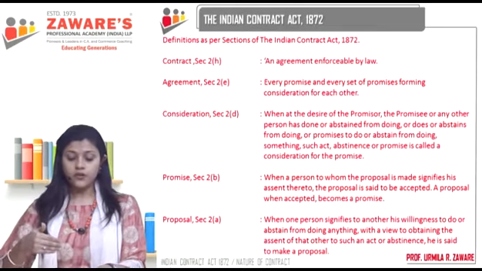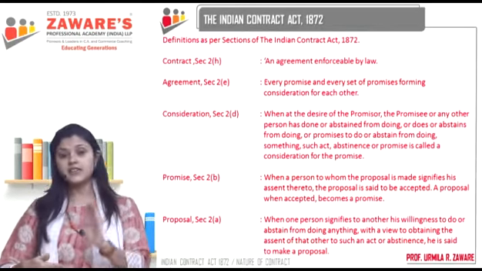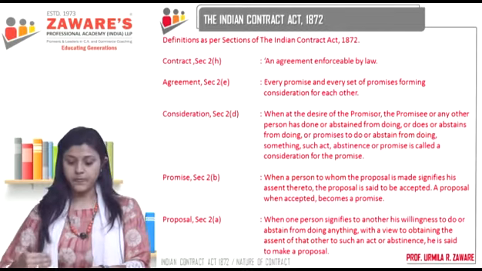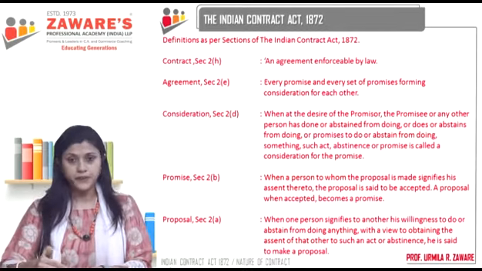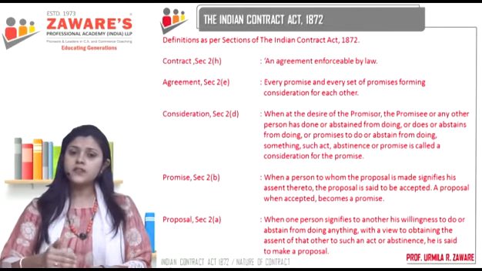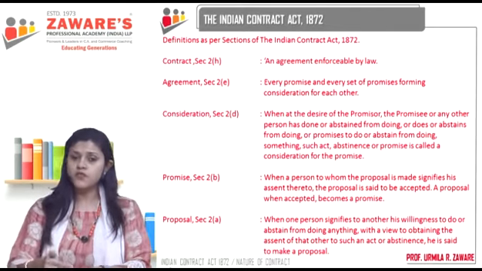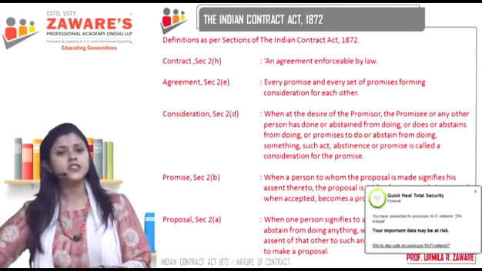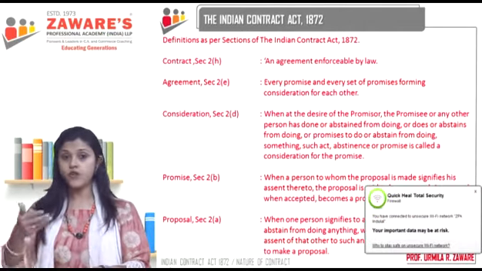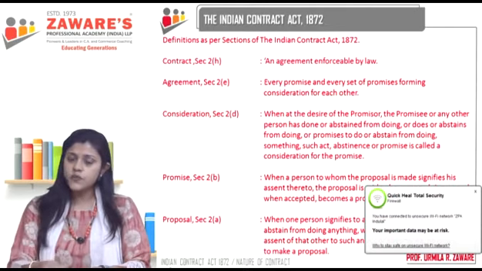Now, let's go to an earlier example which we had. You make an offer to your friend: will you come with me for a movie today at 6 o'clock in the evening at this particular theater? You made an offer to him. With what intention are you making an offer?